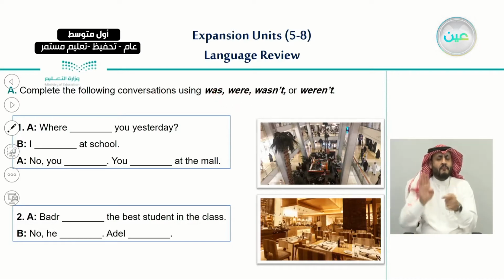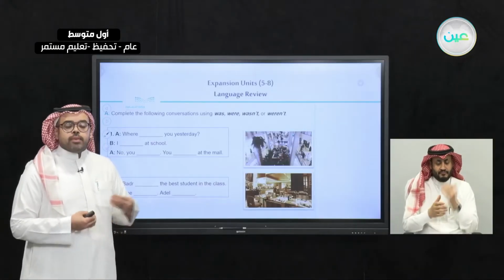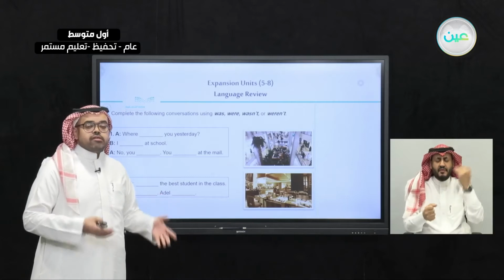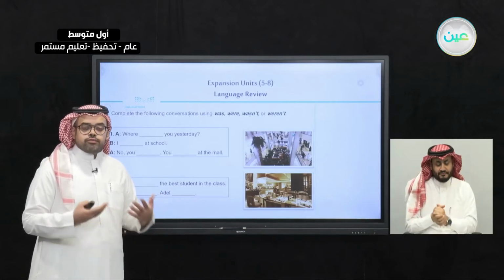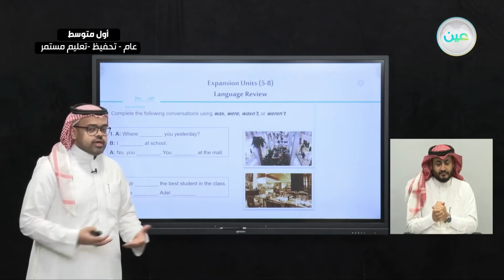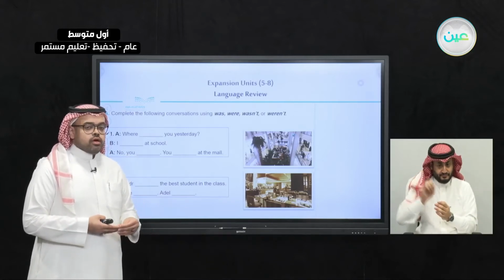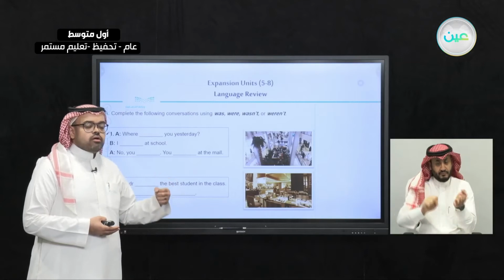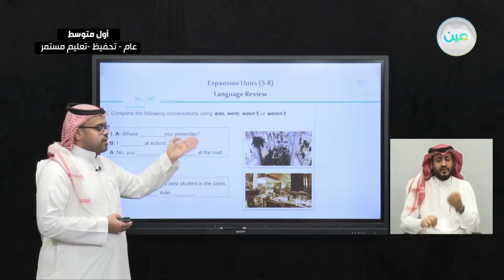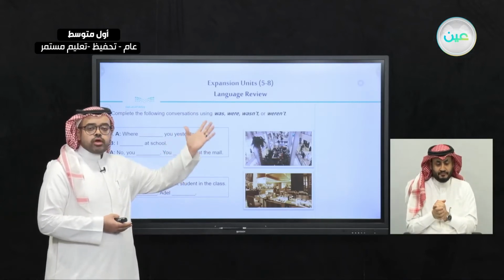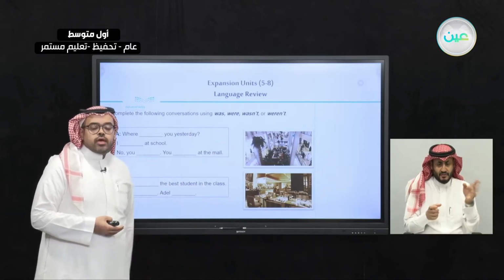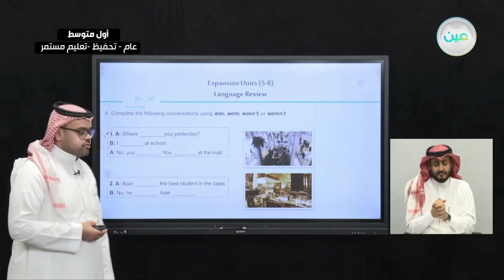In this exercise, we're going to remind ourselves of the past form of verb to be. We have learned that the past forms of am, is, and are are was and were, both in affirmative and in negative statements.